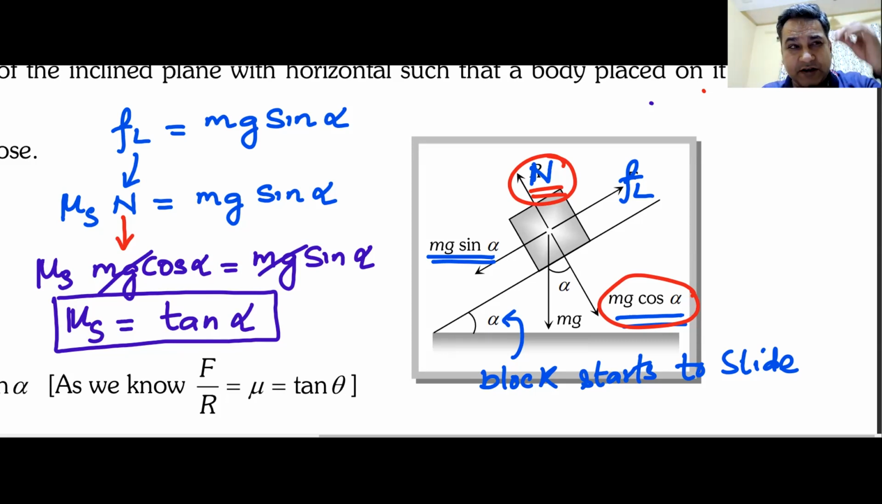And what is this angle of repose? It is the angle of the inclined plane at which the block begins to slide. Am I clear? What is angle of repose? Am I clear with this? Can I have some raise hand that we understand this? Angle of repose.